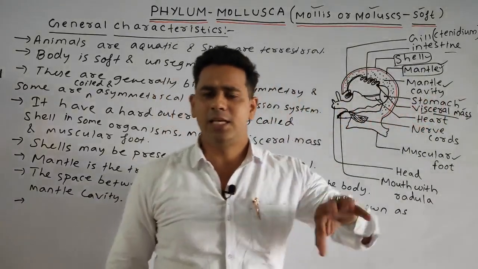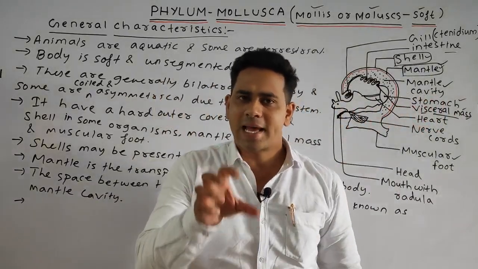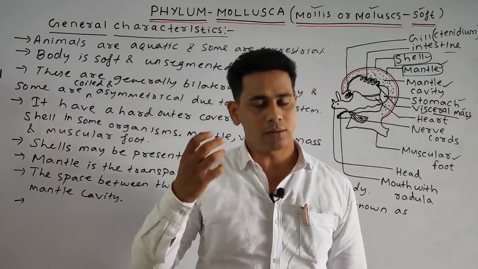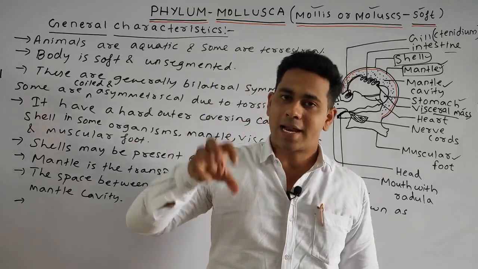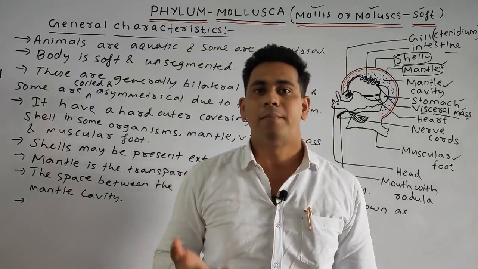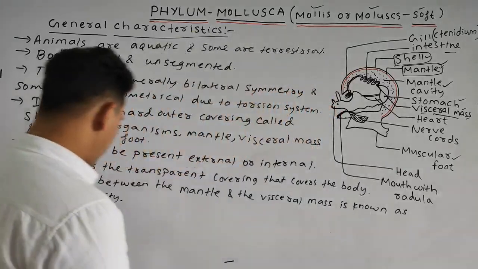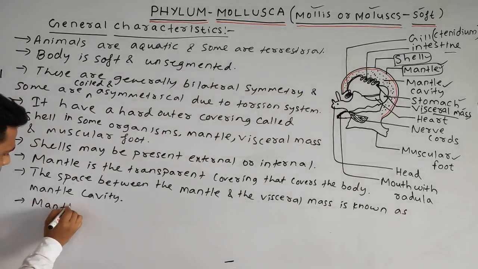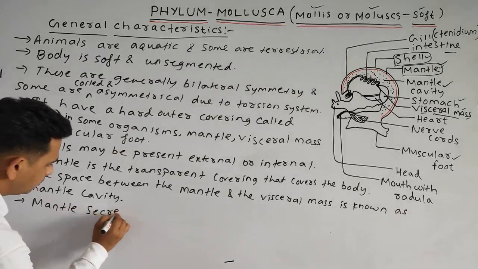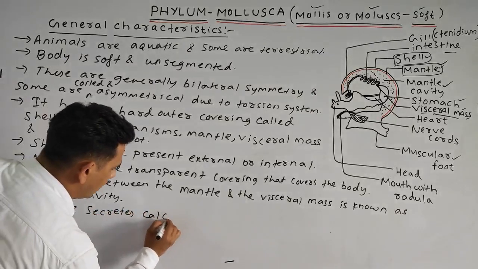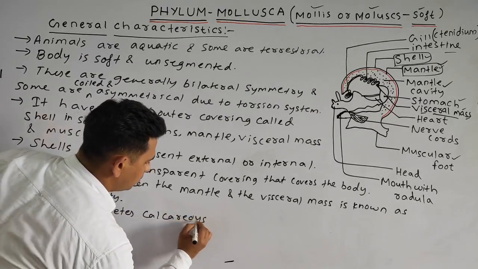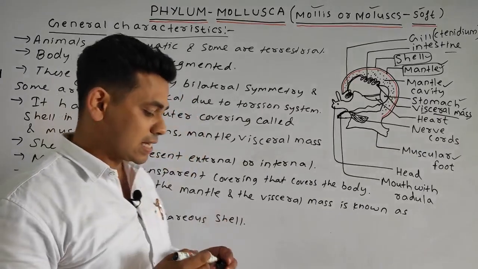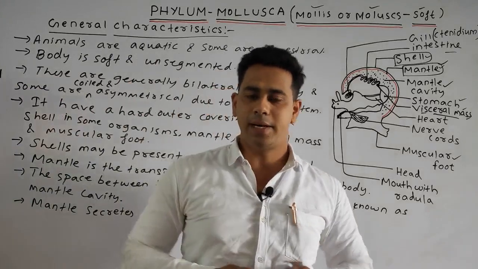How is this shell being secreted? This calcareous shell, and calcareous means having the calcium carbonate compound, is being secreted by the mantle itself. So we can write: the mantle secretes the calcareous shell.